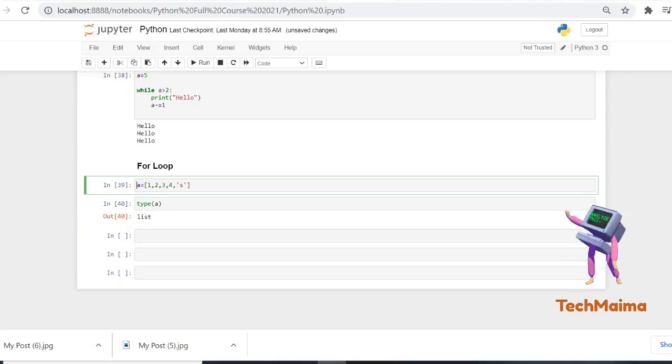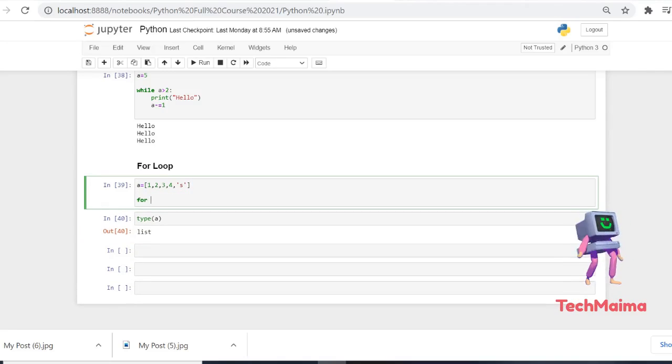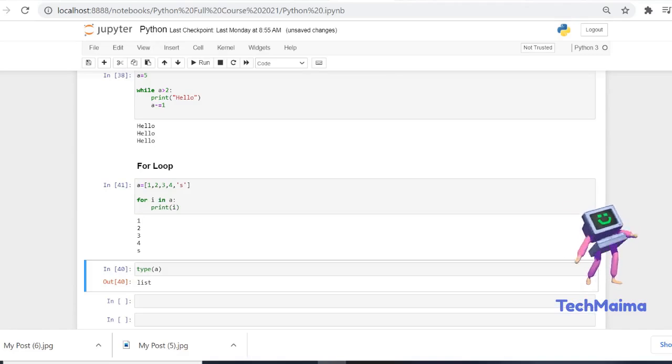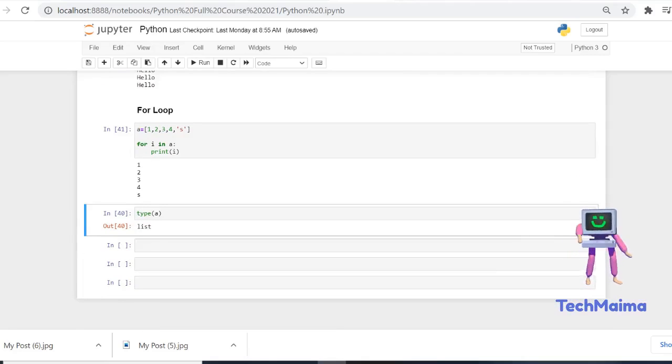What we can do: for i in a, print i. So i is just a reference. It will refer to and print each and every value individually. That is the reason the for loop is used. When you know the limit, when you know the range, then you can use a for loop. So it is printing all the values present inside the list. I is just a reference. This is the purpose of the for loop.